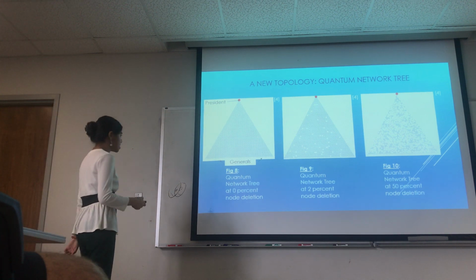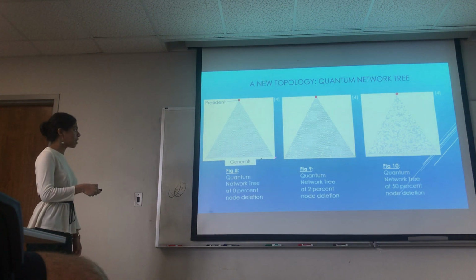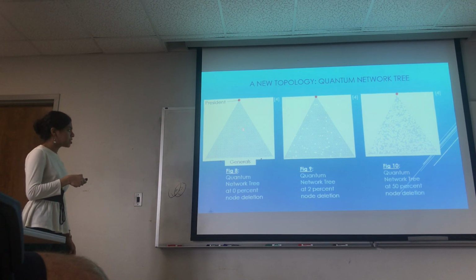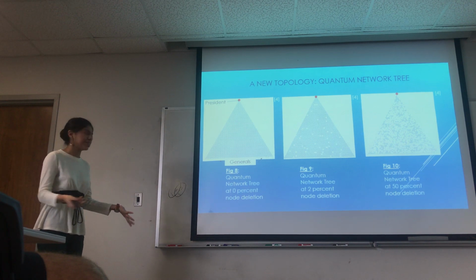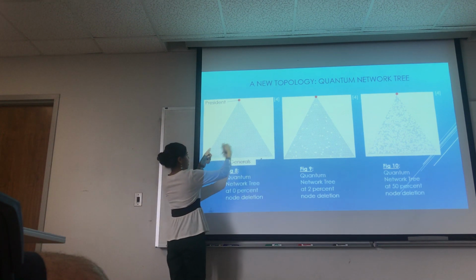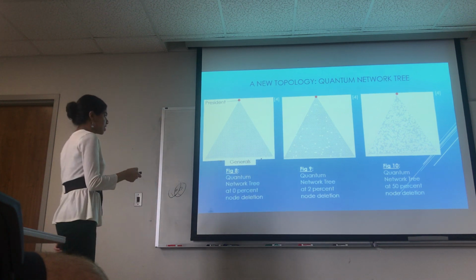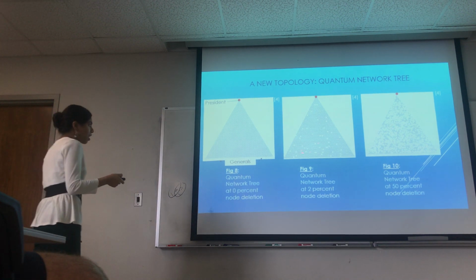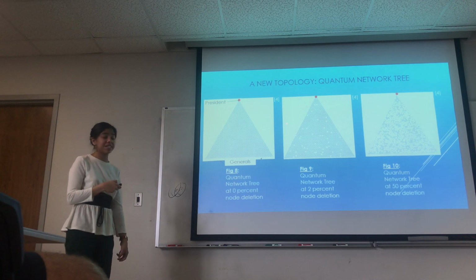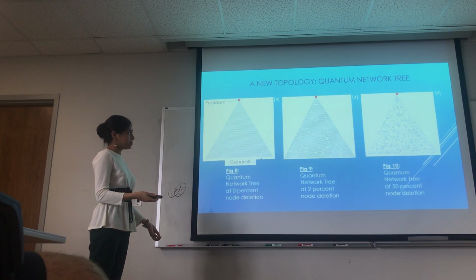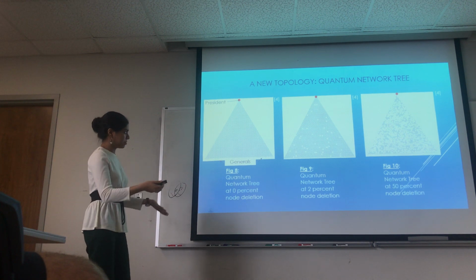Now this topology consisted of 64 nodes at the bottom and 1 target node at the top, with around 2,015 middle terminals. These terminals are measurement terminals with entanglement swapping happening in each of them. So I wanted to test site percolation theory, aka node deletion, on this topology in order to test its robustness, or how strong it was with node failure.